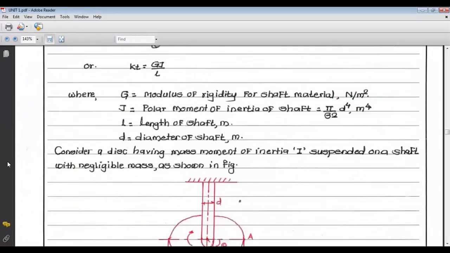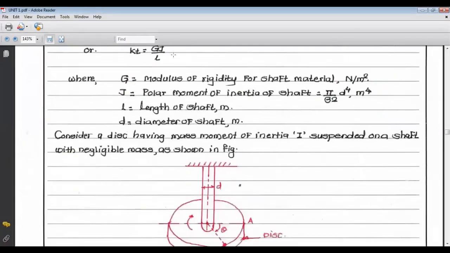So this is a very important concept before going to the torsional vibration of the undamped system. Now consider a disc having mass moment of inertia I. What is mass moment of inertia I?